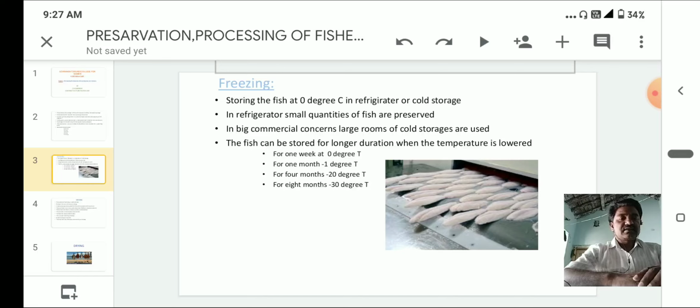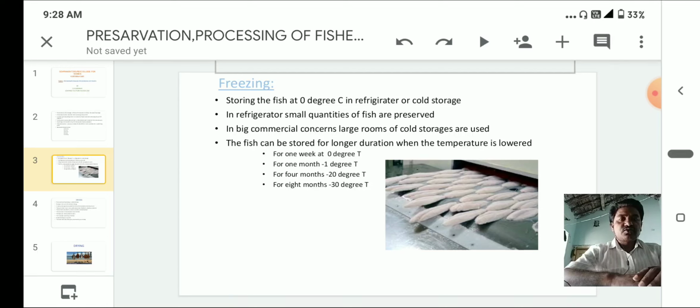Generally they collect the fishes and remove the external scales, head and visceral organs, and the fishes are cleaned and washed. They may be allowed to dry of the water for some time, then sometimes they add some salt, and only then they store the fishes. So in this way, whether it is in freezing condition, we have to take such measures. In big commercial concerns, large rooms of cold storage are used.